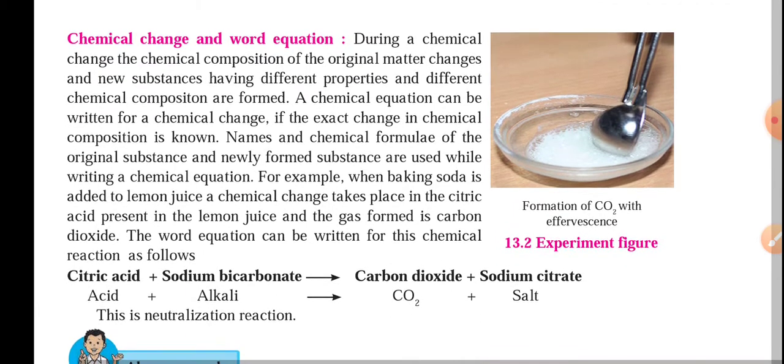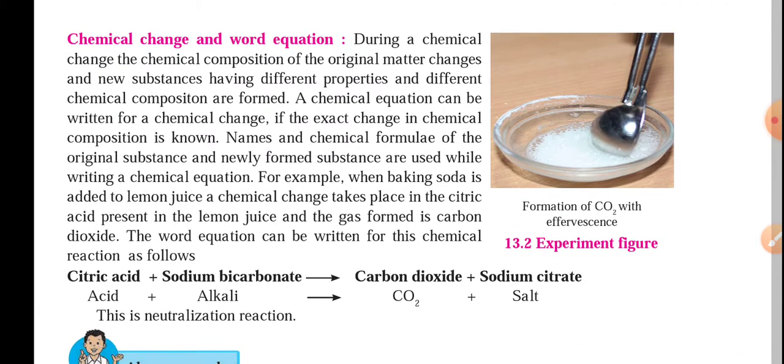Now, chemical change and word equations. When we talk about chemical change, we can write it in the form of an equation, like in mathematics we study A plus B is equal to 5, 10, those expressions we call equations in maths. Similarly, in science, when we talk about chemistry or where we deal with chemicals, we can write it in the form of word equations.